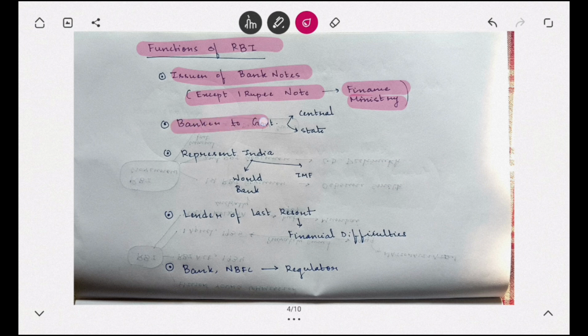Next, coming to banker to government. RBI acts as a banker to the central government, state government, and all. Then it represents India in world forums like the World Bank and IMF, and it is also a lender of last resort during financial difficulties. For example, if there is an XYZ bank facing difficulties, no other bank will come to save it. At financial distress, the final last resort, RBI, will come in to save that particular XYZ bank. Therefore, it is called the lender of last resort.